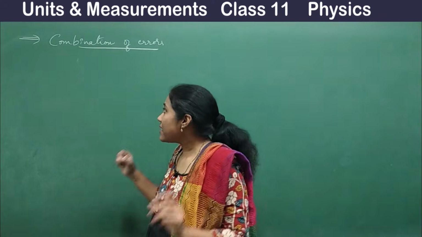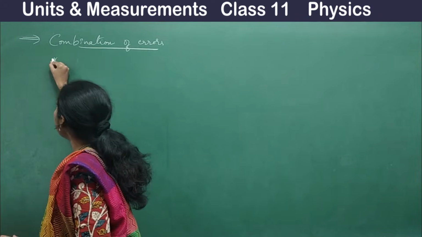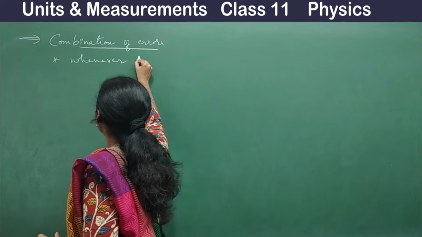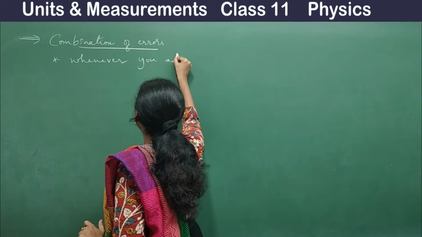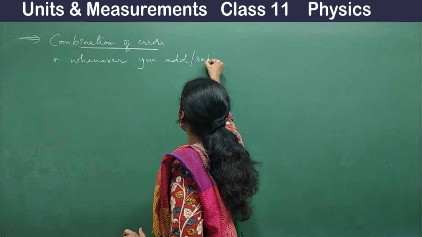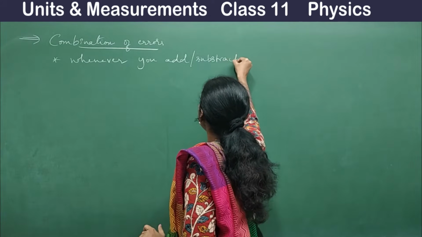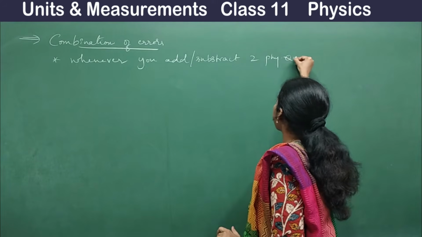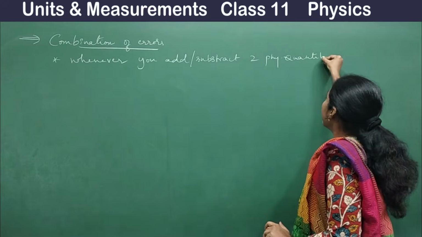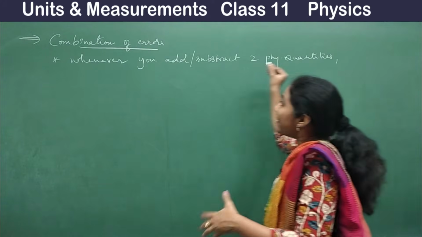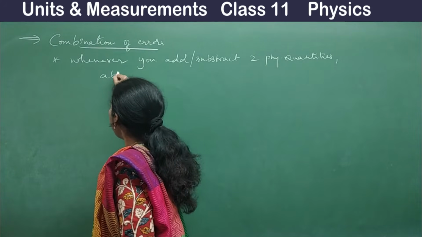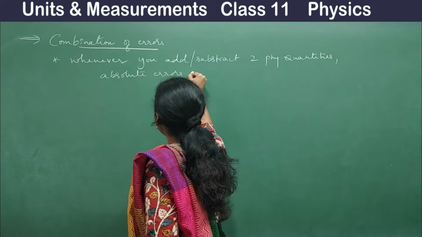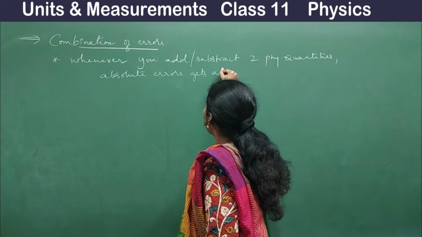See guys, first important point that you have to remember, note it down, this is very important: whenever you add or subtract two physical quantities, absolute errors get added up.